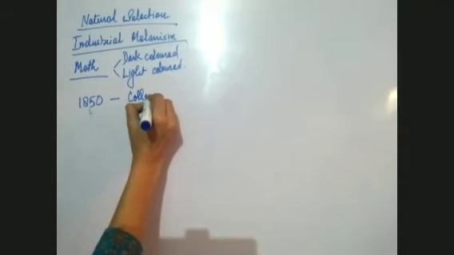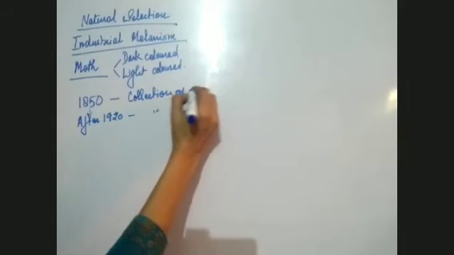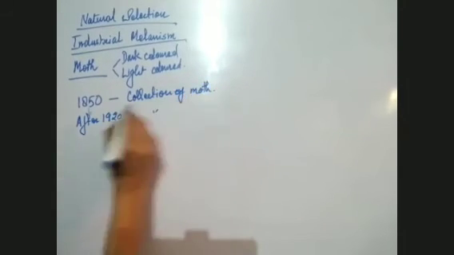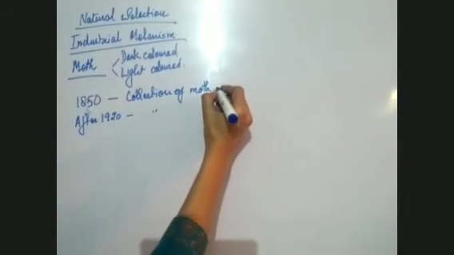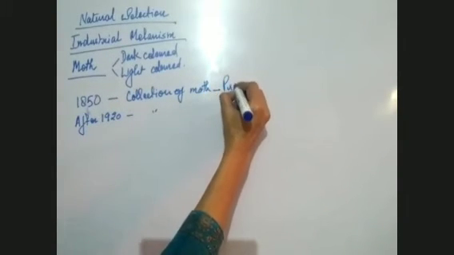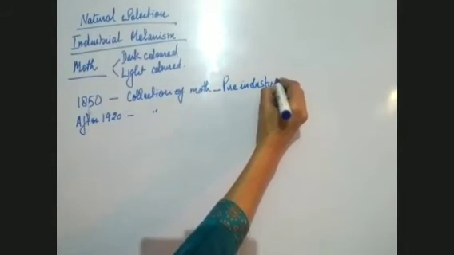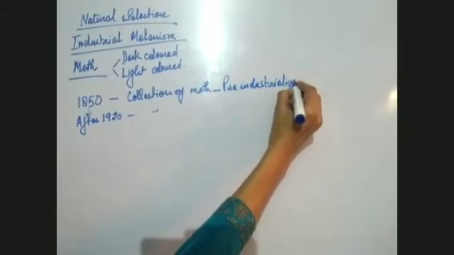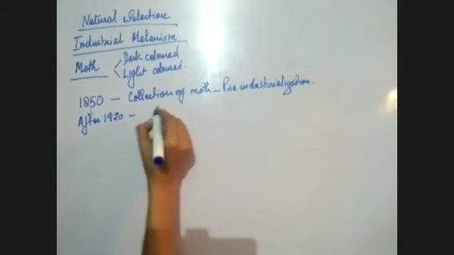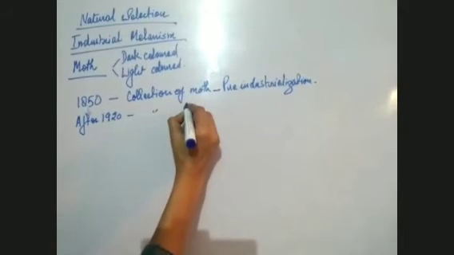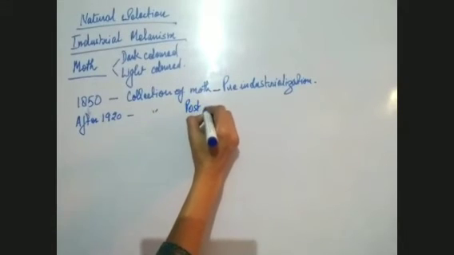Then the collection of moths was done again after 1920. So the first was pre-industrialization, and the second, when the moths were collected, was post-industrialization.